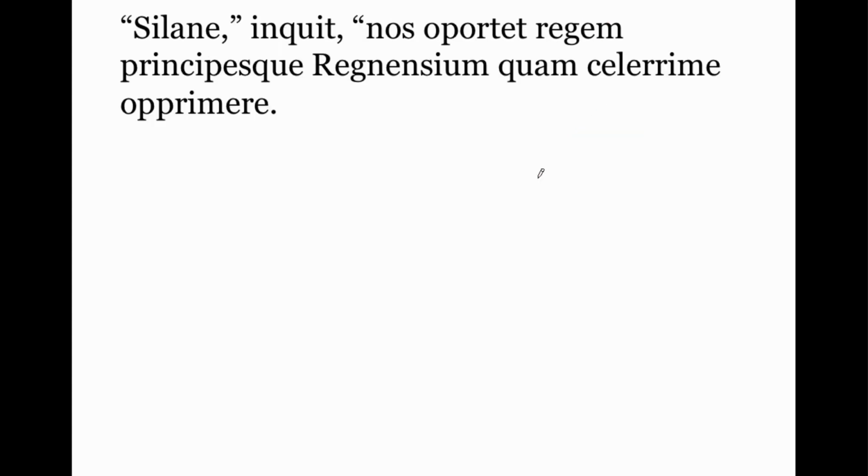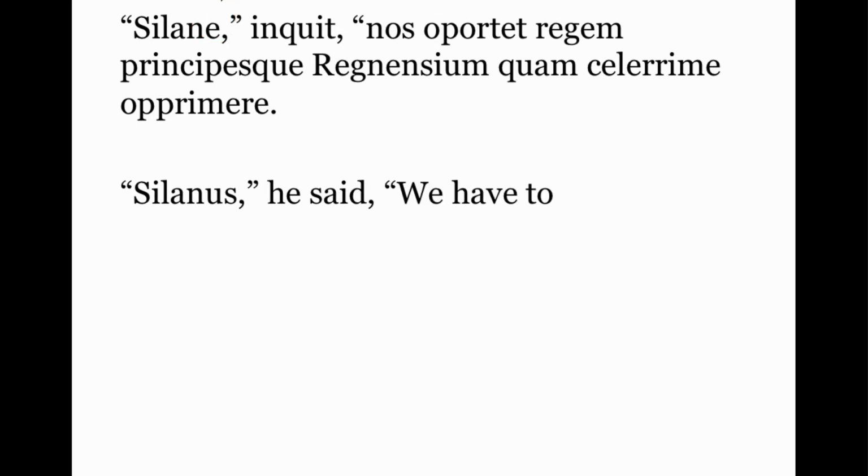Silane, inquit, nos oportet regem principesque Regnensium quam celerrime opprimere. He addresses him using the vocative. Remember, when you have a -us in a name or a word that you might use, but you're addressing that person, you change it to an e. So Silane, he said, we have to.